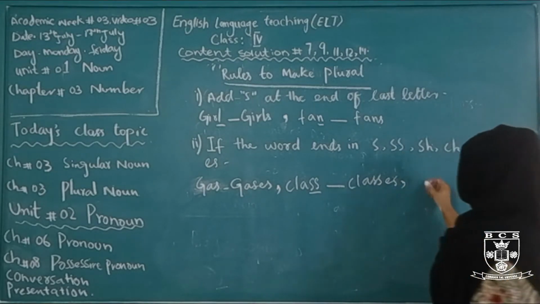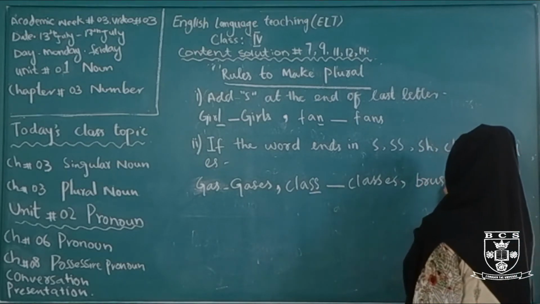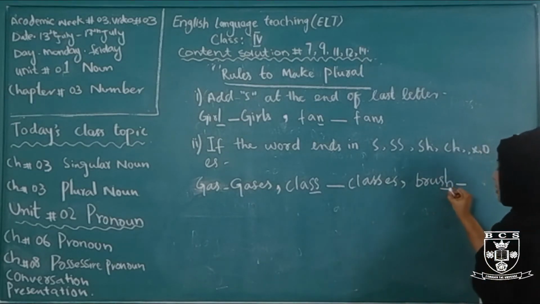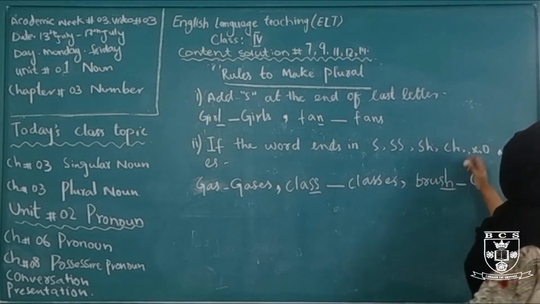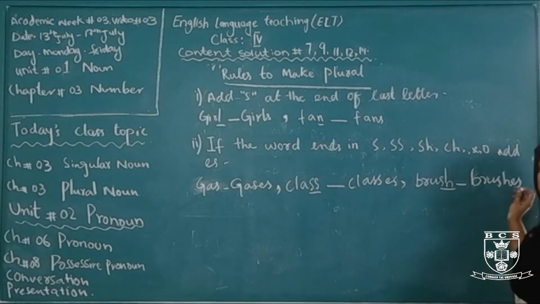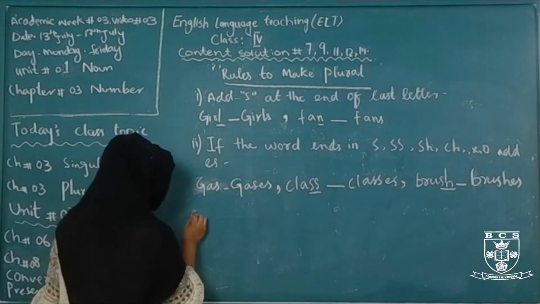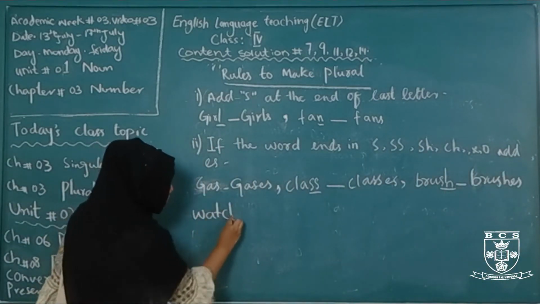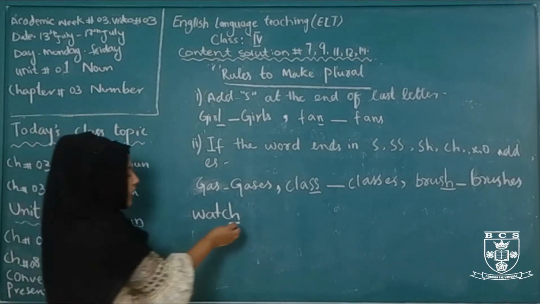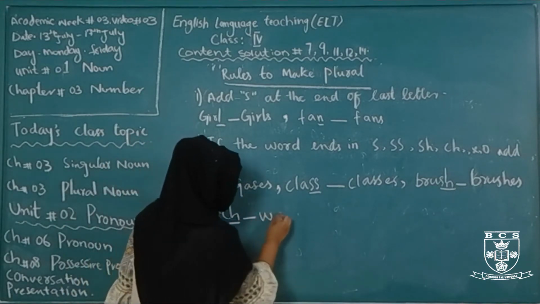Then sh. The word brush ends in sh. What to do? Add es to make it plural. It becomes brushes. Then ch. Watch. The word watch ends in ch. To make it plural, we add es there, so it becomes watches.